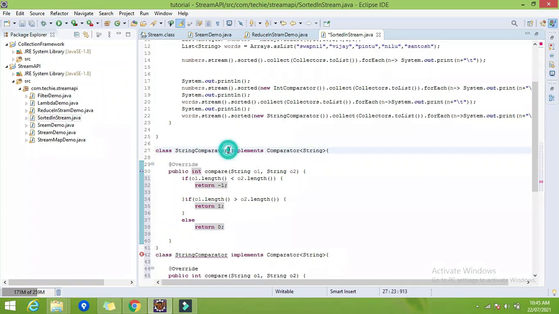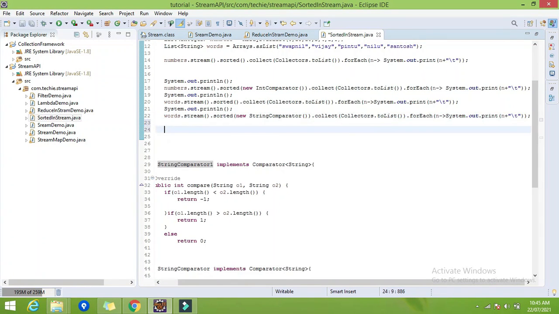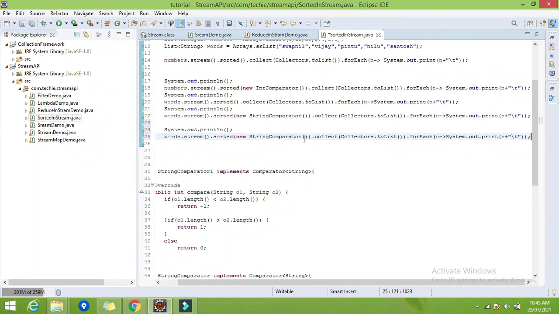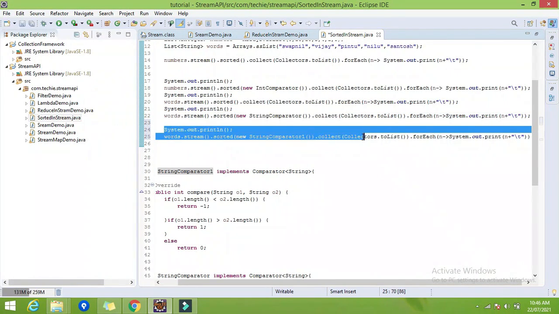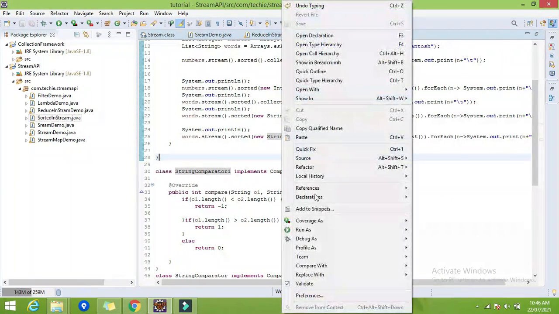So let me change the name, comparator 1, right? So what I have done now, let me copy paste this. This will be comparator 1. So this will sort in a natural sorting order, this will sort in a descending order, and this will sort according to the length of the string. So let's try.